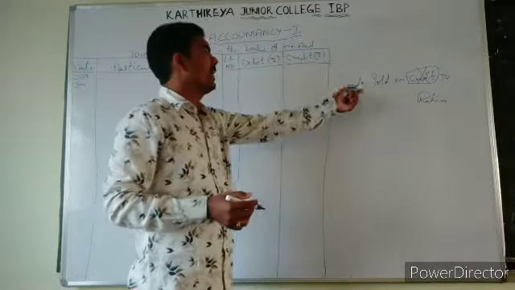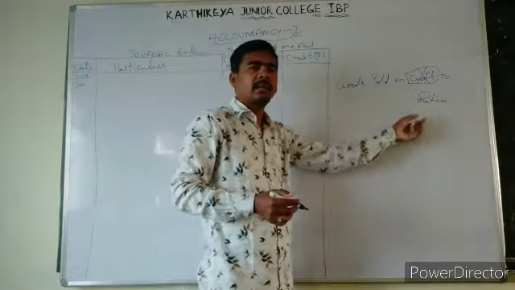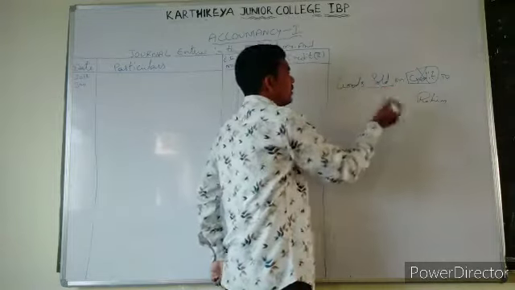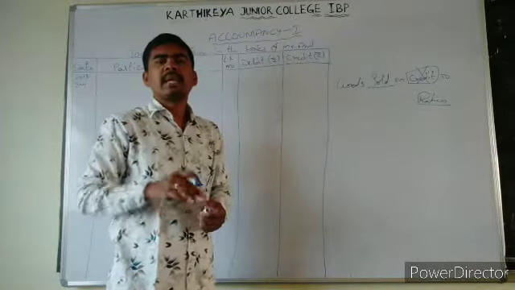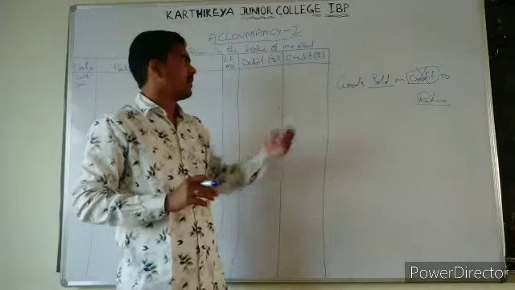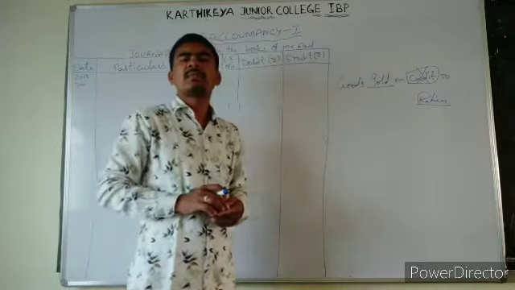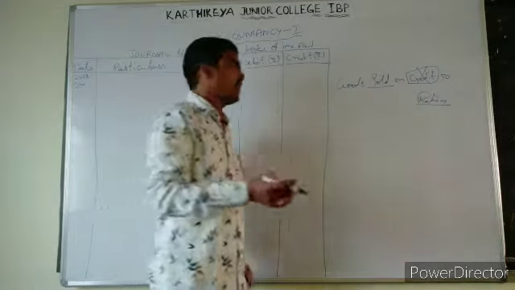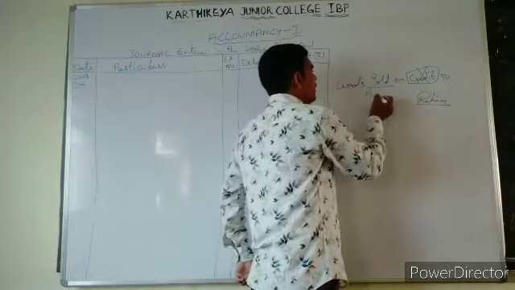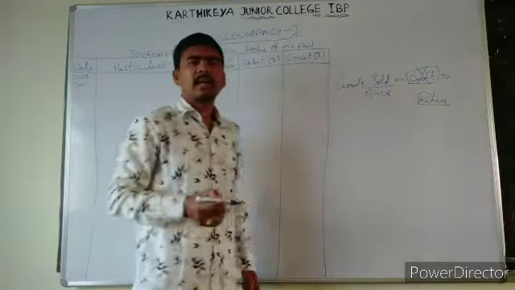So we need to consider sold and Rahim. Sold means we are selling the goods. If we are selling goods, what happens? We get income. Where do you find income? That is nominal account, credit line.